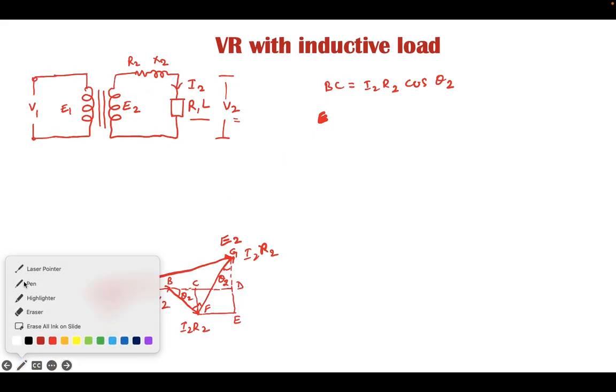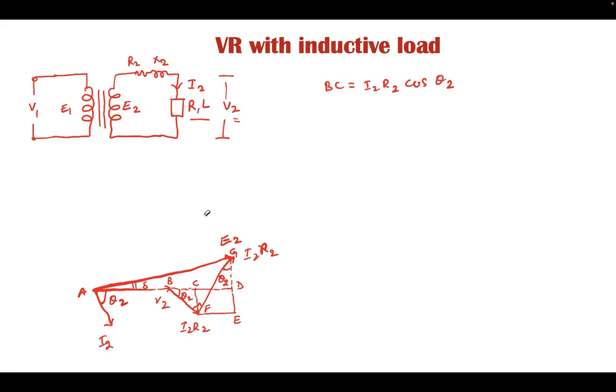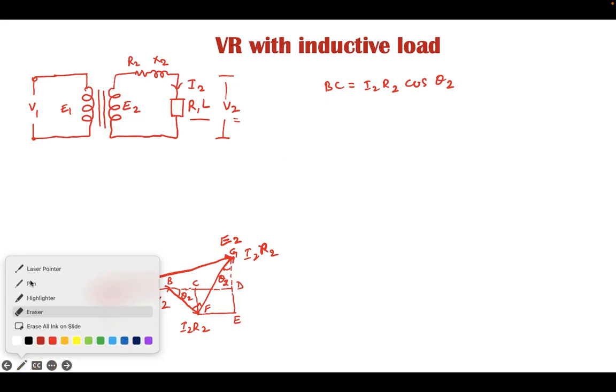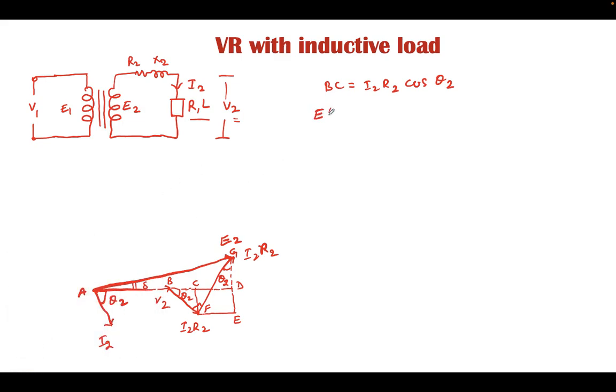EF is equal to CD, which is given by I2 X2 sine theta 2 from triangle GFE, because EF is parallel with CD and hence CD is equal to EF. From this triangle we know this vector from triangle ADG.